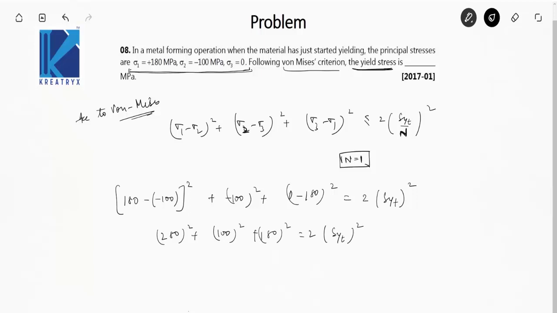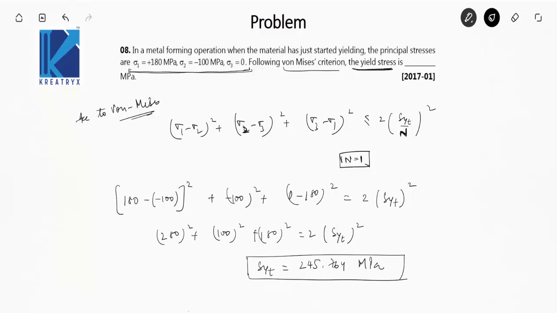Okay, solve it. The yield strength in tension will be equal to 245.764 megapascal. So before this question they were asking to find the factor of safety, and in this question they have asked you to find the yield stress, so nothing much different. Okay, let's move on to the next question.